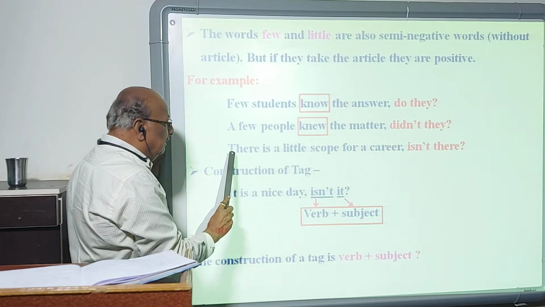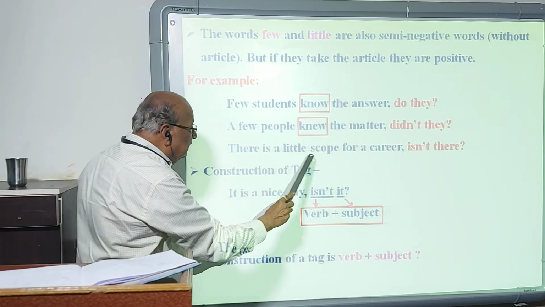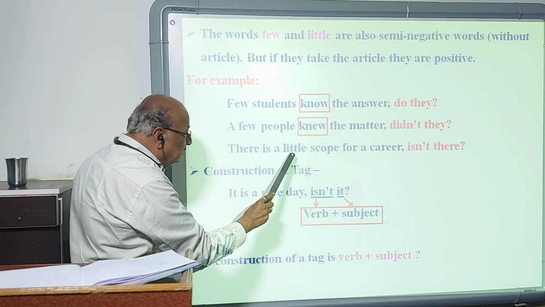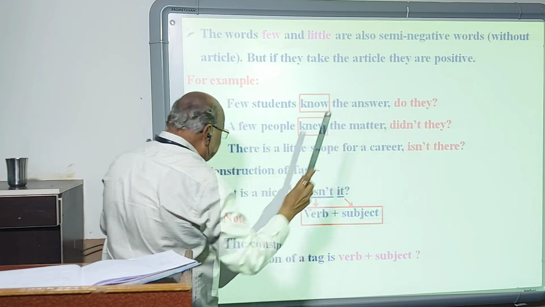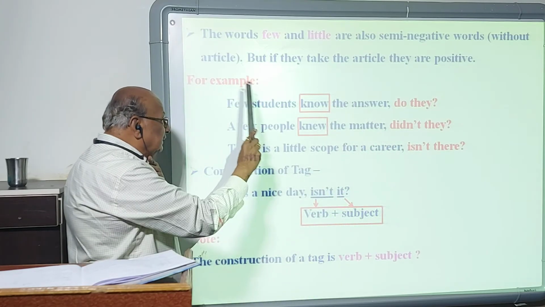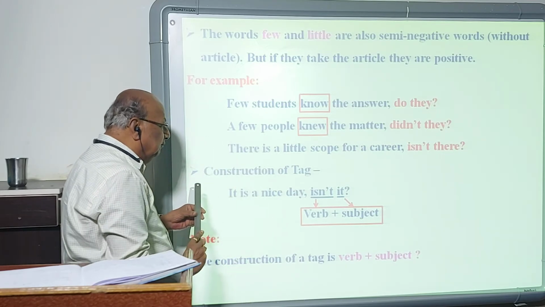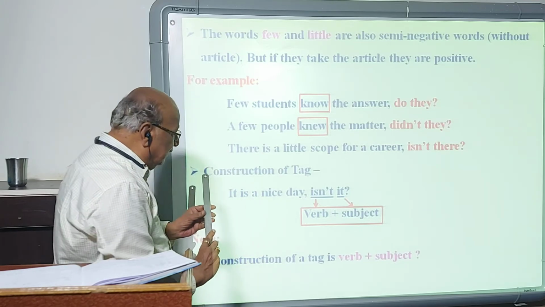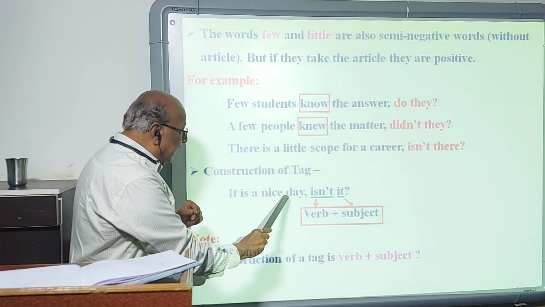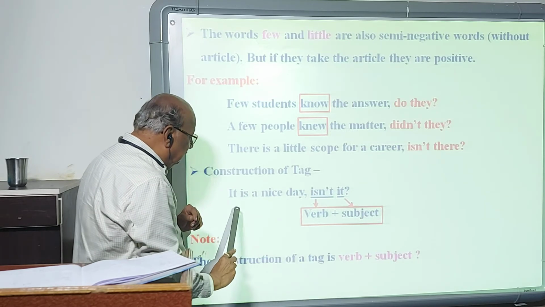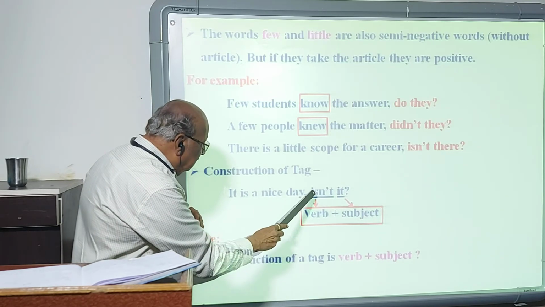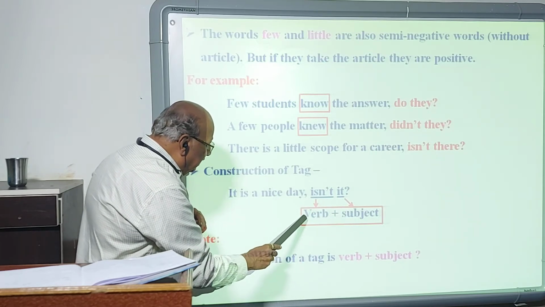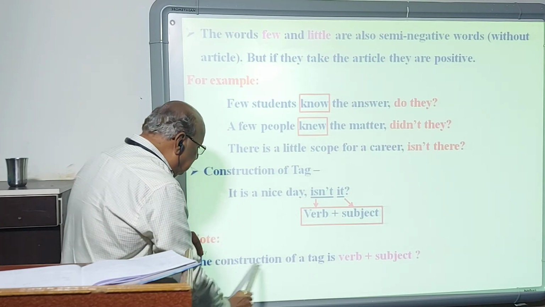Similarly, the word little. There is a little scope for a career. A little, with an article, is positive, so the tag should be negative: isn't there? All these examples give you the base of the tag. Now the construction of the tag, how we form the tag. It is a nice day, isn't it? This is a statement. Isn't is the verb, and its subject is repeated. Verb plus subject is the construction of the tag.